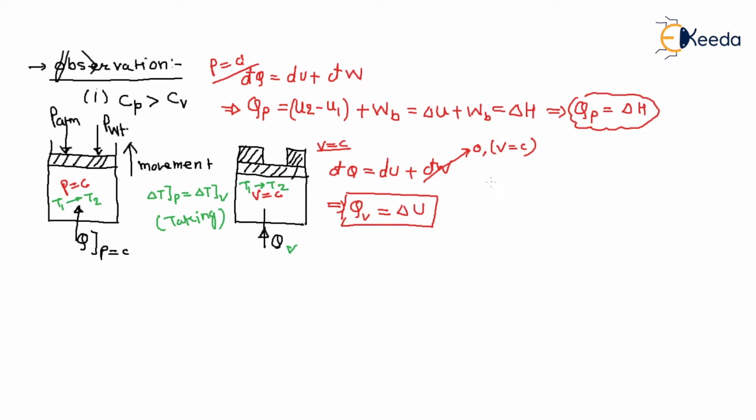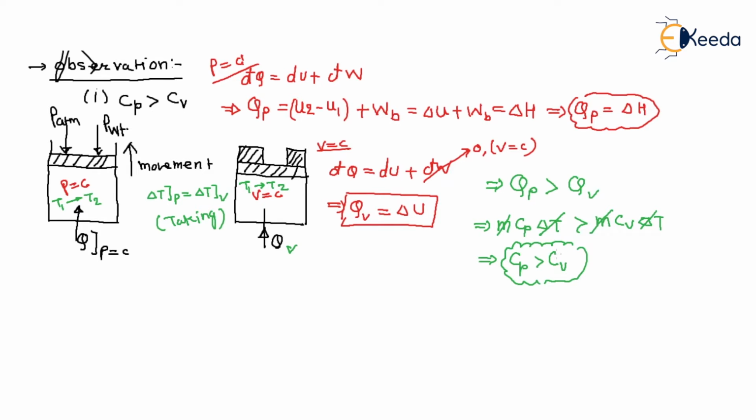So what we conclude is that heat supply at a constant pressure is always higher than heat supply at a constant volume. And we know that heat supply at a constant pressure is m Cp delta T, which is greater than heat supply at a constant volume, m Cv delta T. The mass of the system is the same, and you increase the same temperature. So see the beauty, Cp is always greater than Cv, right? Now this is your first observation.